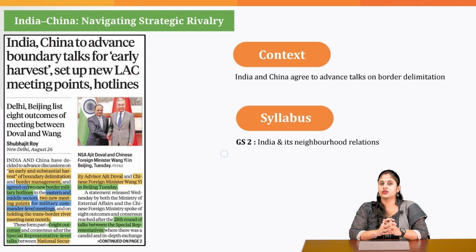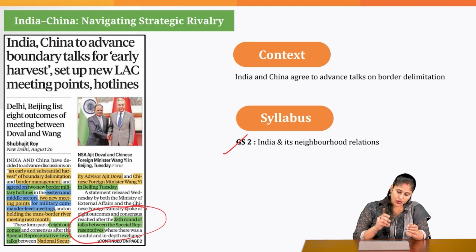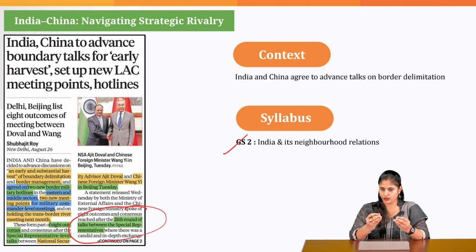Now, let's begin with the first topic, which is dealing with the evolving dynamics of India-China relations. This is something that you can associate with GS paper 2, wherein we have the topic India and its neighborhood relations. Now, you must be thinking, why are we discussing India-China relations today? The reason being, recently, the 25th round of talks between the special representatives of the two countries got concluded, and this meeting was held in Beijing, China.